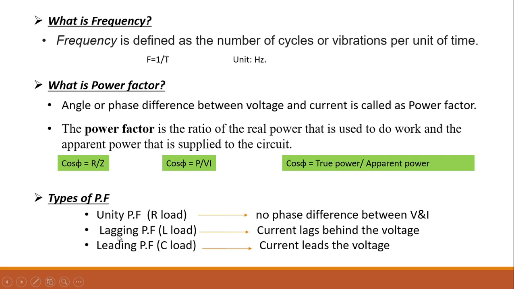Then the second one, lagging power factor. In inductor load, when we are using inductor as load, at that time lagging power factor appears. In lagging power factor, current lags behind the voltage. And the third one is leading power factor. When we are using capacitor at load side, leading power factor appears. In leading power factor, current leads the voltage by 90 degree. In lagging power factor, current lags the voltage by 90 degree. So these are all types of power factor. Three types are available.